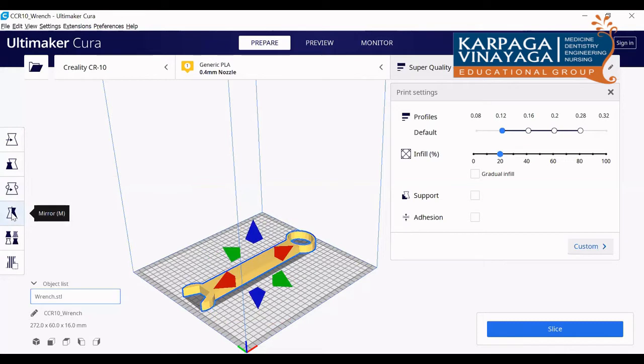And the next one is the mirror option. If I want to duplicate this, I can go for the mirror option. One half or another half, I can go for the mirror option.